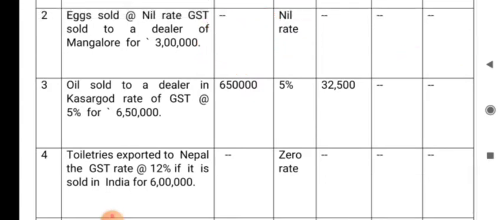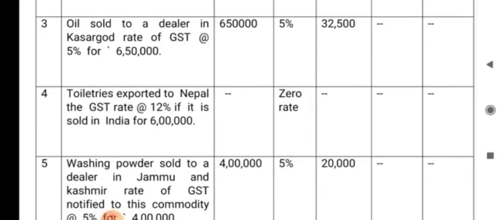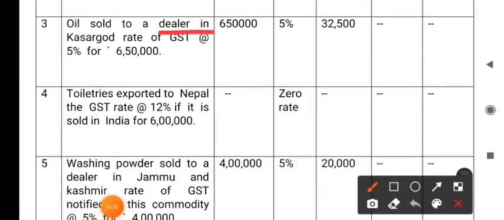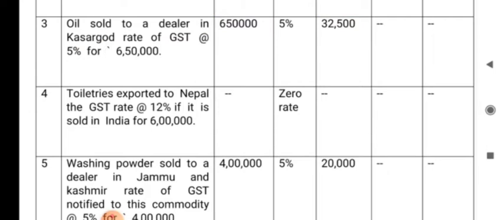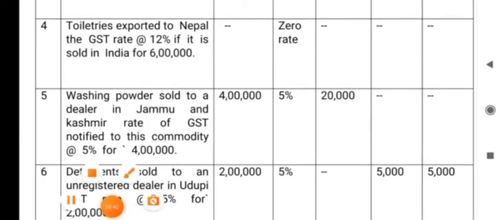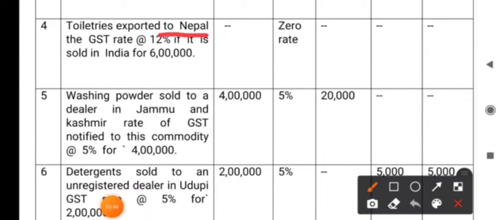Third one, oil sold to a dealer in Kasaragod. So it is supplied from Karnataka to Kerala. So it is interstate, and the rate of tax is also given 5%. So 6,50,000 taken in taxable turnover column, and amount of tax, that is 5% on 6,50,000, 32,500 will be the IGST amount. Fourth one, toiletries exported to Nepal.